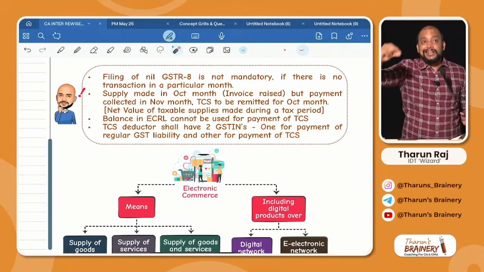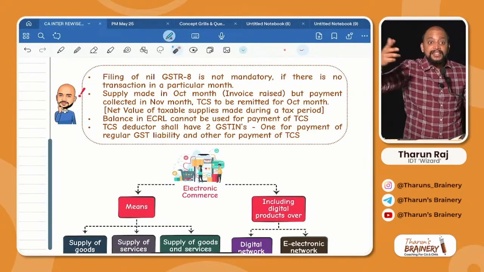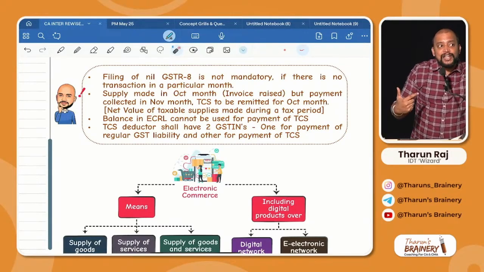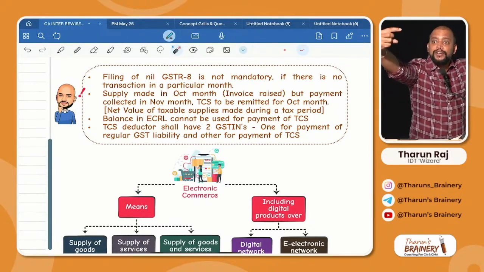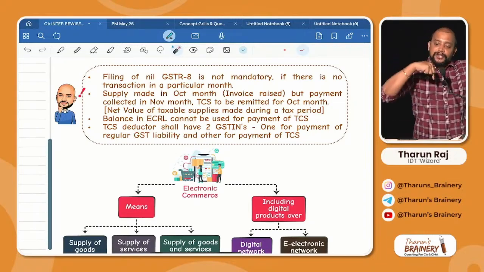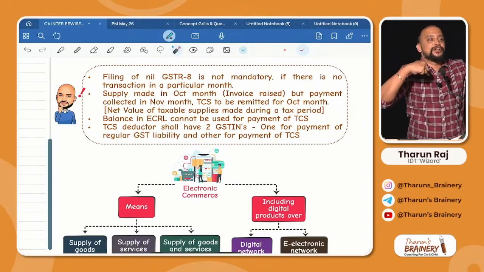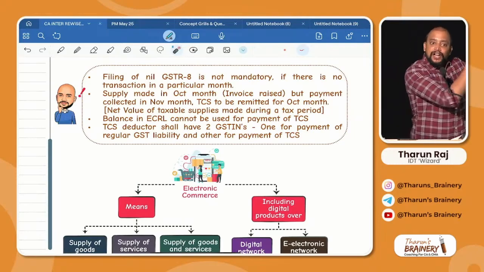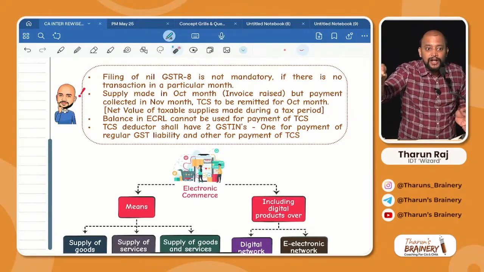If you remit it as TCS for November month, carefully listen, there will be a mismatch. How will there be a mismatch? I reported it as turnover of October, but you will deduct it as TCS of November, and they will say, in November you have not reported turnover, and like that I will get a notice. Why will I get a notice? I reported it for October. You deducted the TCS for November.